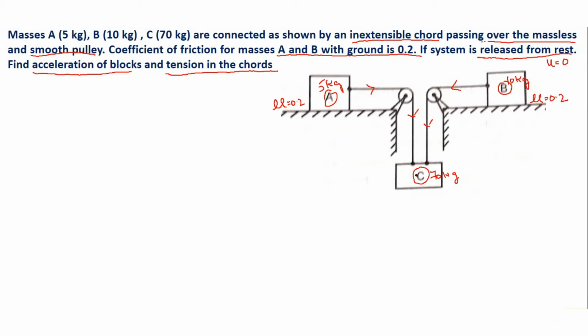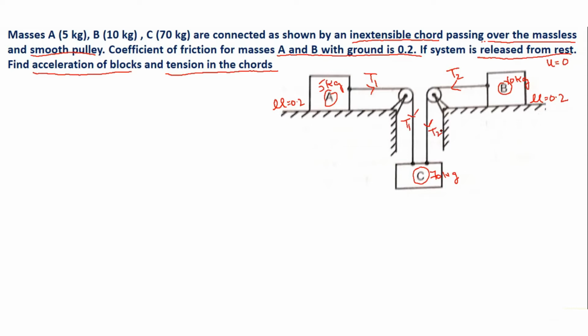First we will assume some tensions in the strings. So let me assume that the tension in this particular string, which is connecting block A and C, is T1. Now because this string is passing over smooth pulley, the tension on this side will be equal to tension on this side. Hence I will write the tension on this particular side of the string is also T1. Now regarding this string, let me assume that the tension in this string is T2 on this side, and because this string is passing over the smooth and frictionless pulley, the tension on this side of the string will also be T2.